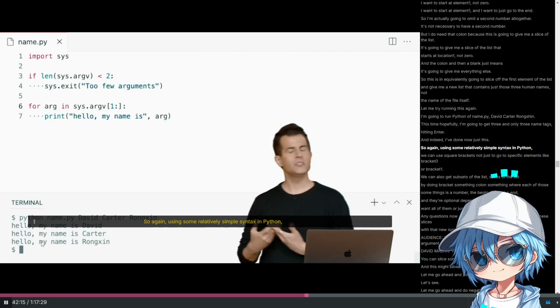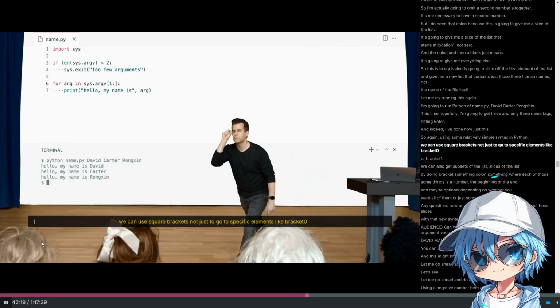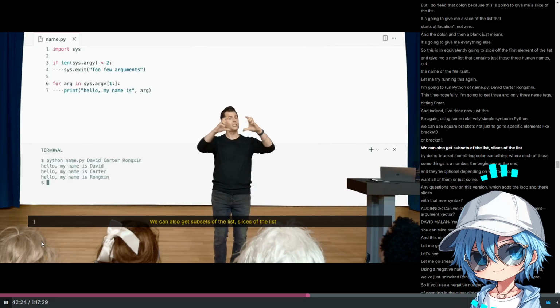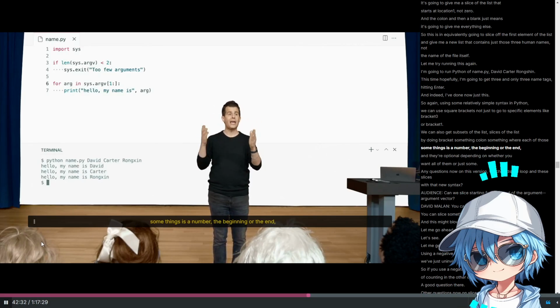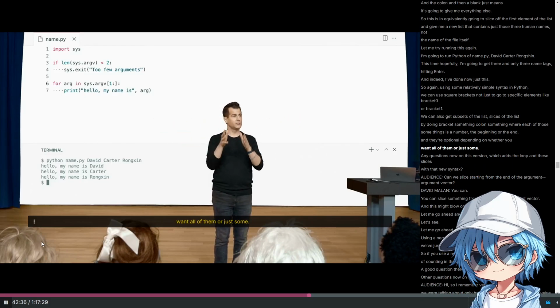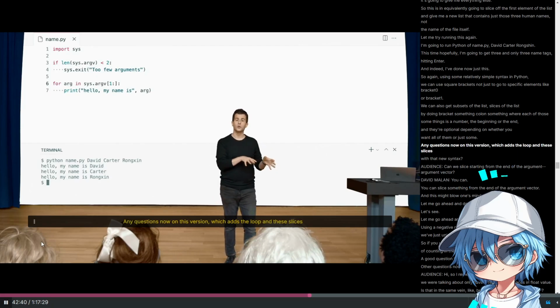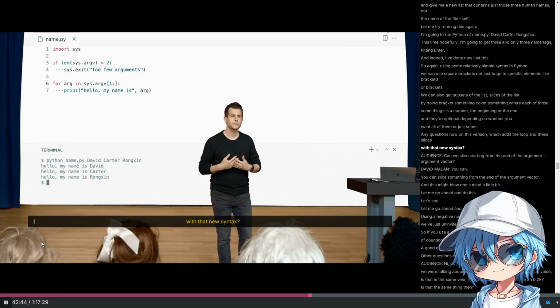So again, using some relatively simple syntax in Python, we can use square brackets not just to go to specific elements like bracket 0 or bracket 1. We can also get subsets of the list, slices of the list, by doing bracket something colon something, where each of those somethings is a number, the beginning or the end, and they're optional, depending on whether you want all of them or just some. Any questions now on this version, which adds the loop and these slices with that new syntax?